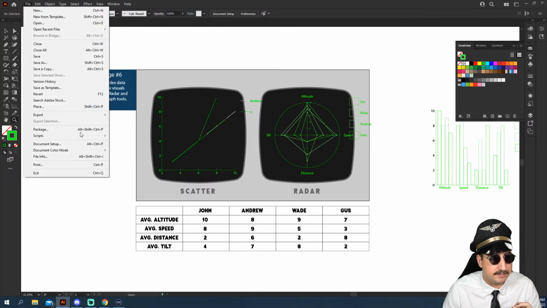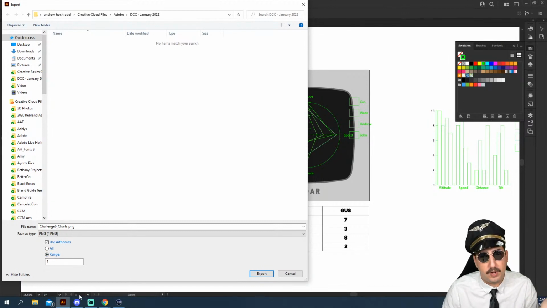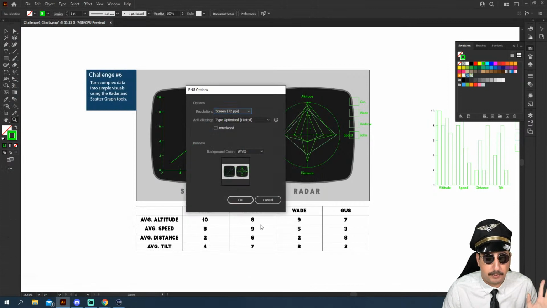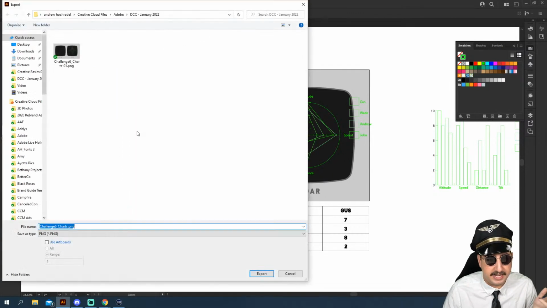So you can go to File, you can go to Export, you can do Export As. And if you have a ton of artboards, you can click on Use Artboards, Range, and then make sure your range is set to whatever you want to export. So you could do 1 through 5, you could do just 5, and this will tell you whatever artboard you are actively working on. So we are doing 1 right now. We're going to hit export, and from here with a PNG, we could do a transparent background, but we're just going to leave it with white. The screen resolution is fine for now, 72 dpi, and we are going to hit OK. From there, it's going to float and it's going to create that file for us. We're going to look at that file again. I'm just going to go back here so we can see it in our Finder.